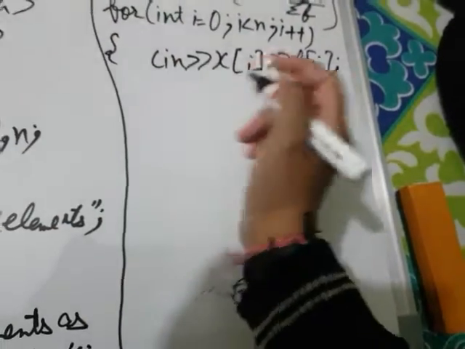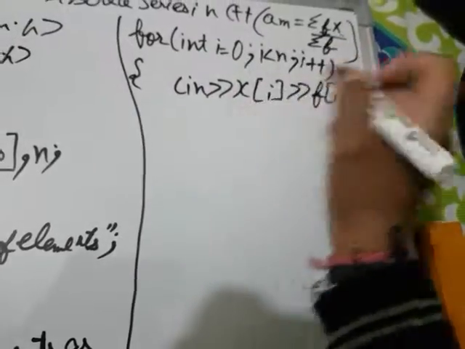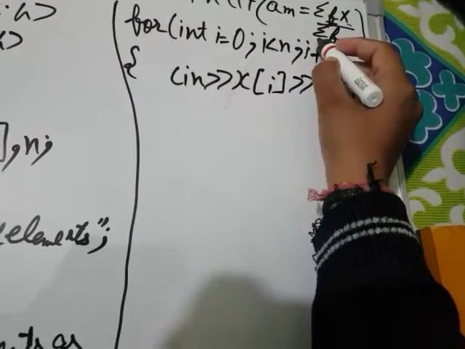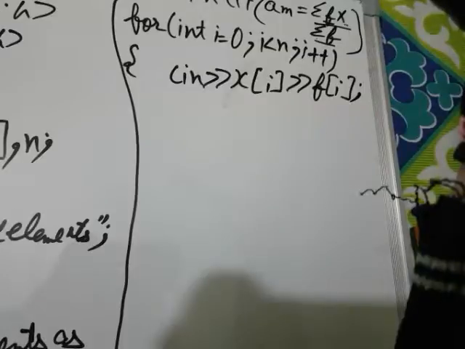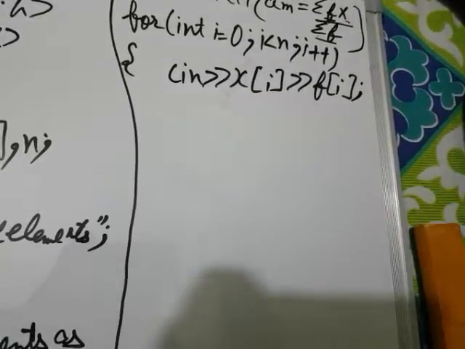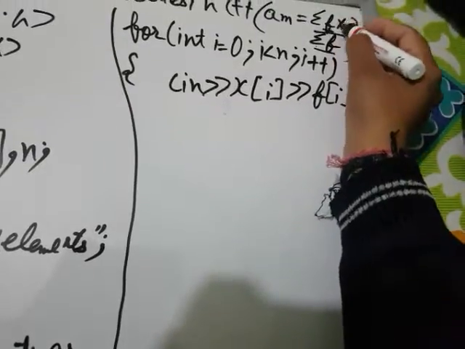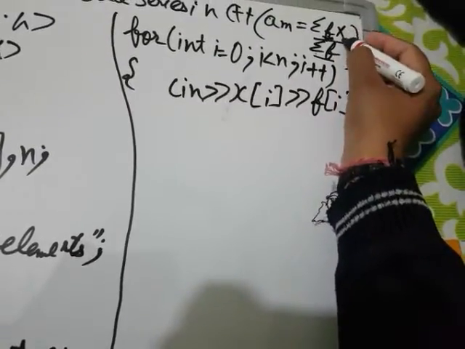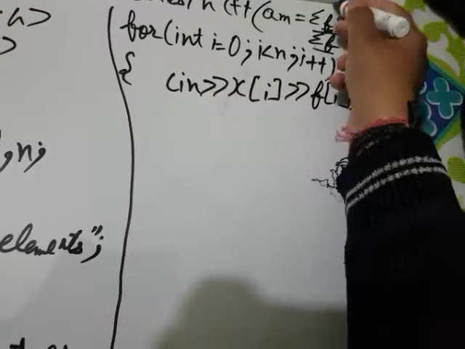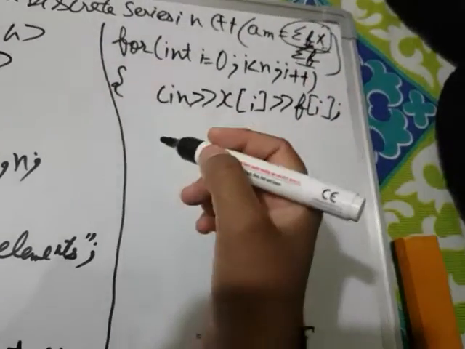Okay, now what we have to do is the summation of this frequency, and we have to find the multiplication of the frequency and the corresponding x element, and find the summation of this.